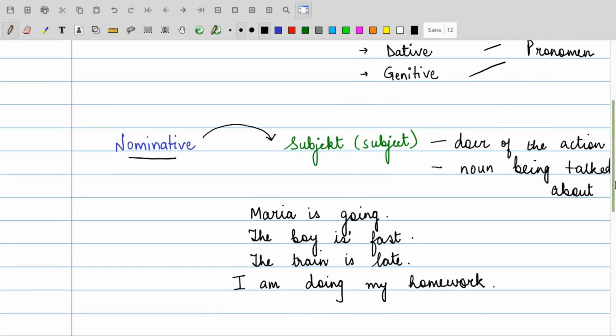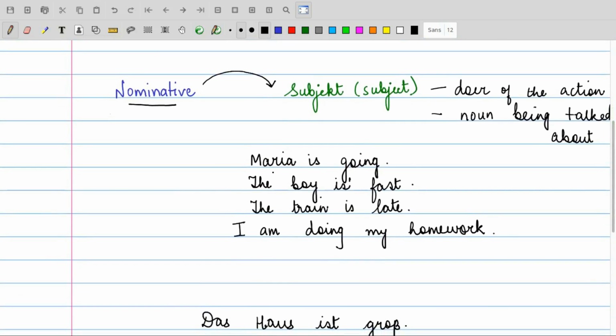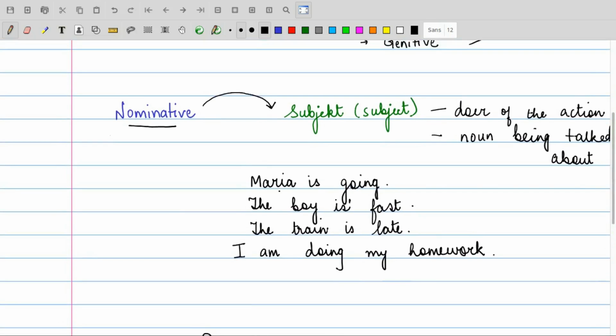Okay, now in order to understand what is the subject in the sentence, I have written some examples over here, right? Maria is going. Now if I see the sentence, who is going, right? It is Maria who is going. So Maria becomes the subject in the sentence because she is the doer of the action. So das ist ein Subjekt. In the second sentence, the boy is fast. He runs fast. He is very fast, right? Who is fast? Whom are we describing? What are we describing? The boy in the sentence, right? So here this is the boy that takes the subject in the sentence. It is the subject in the sentence.